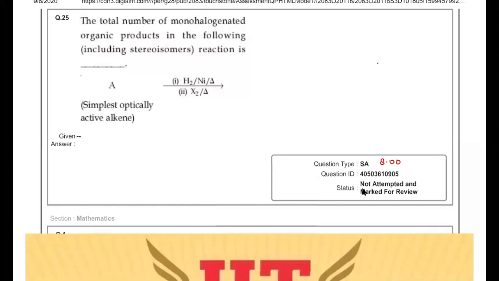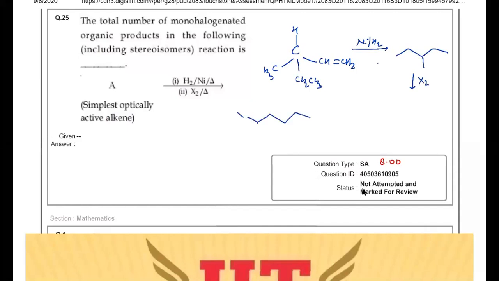So simplest possible alkene showing optical activity must be with one H, one CH3, this is CH2, CH3 and CH double bond CH2. If it undergoes reduction with dihydrogen, it will produce this compound. And then on monohalogenation of this, we'll get the possible products as 1 X over here.